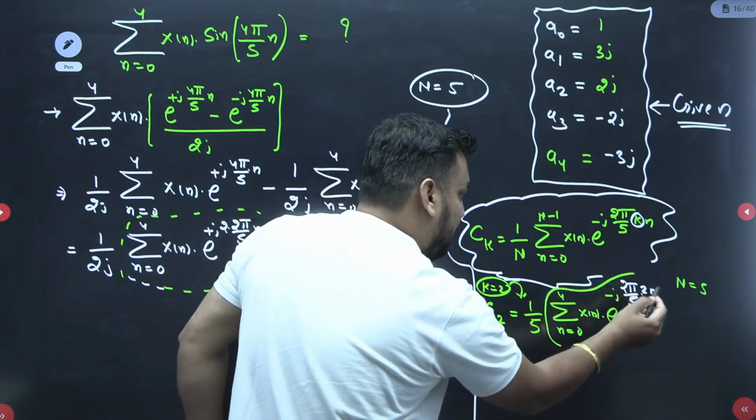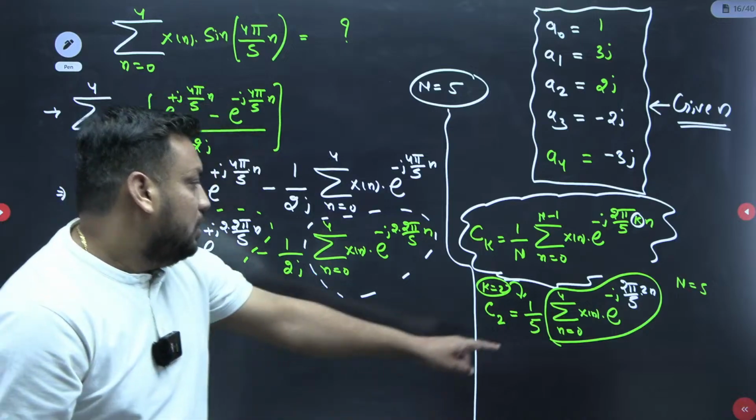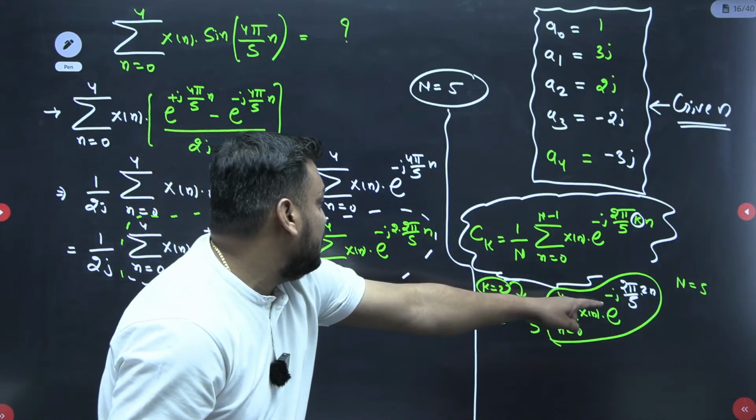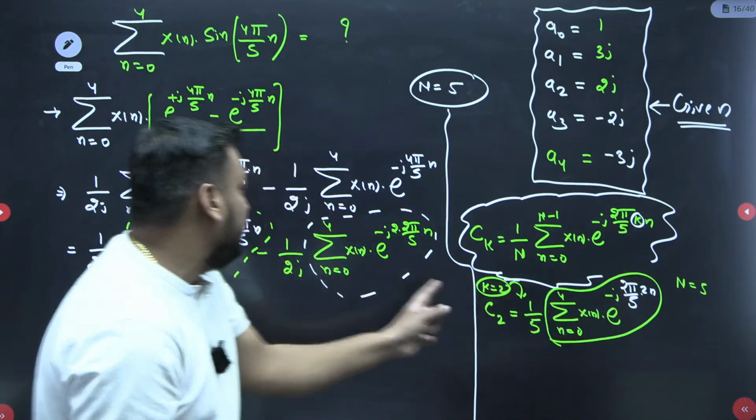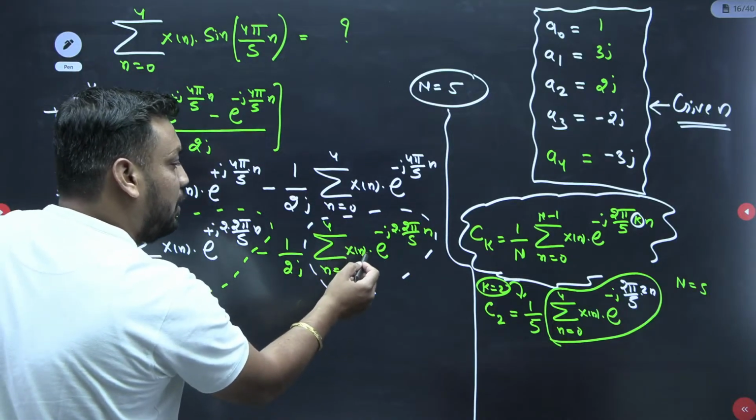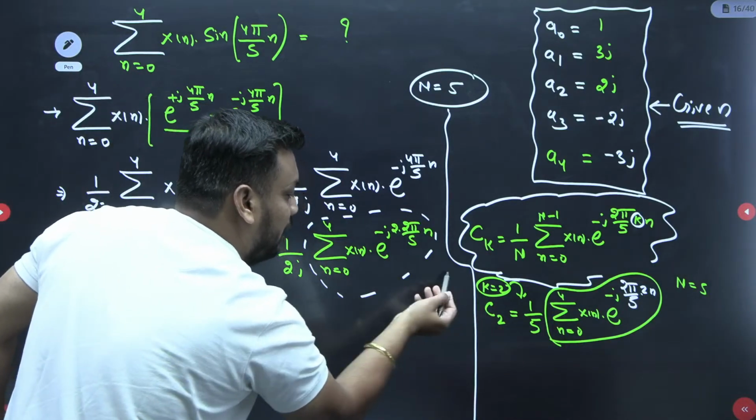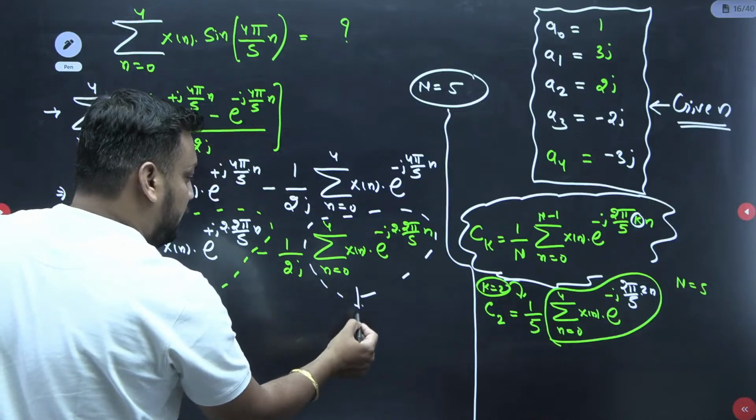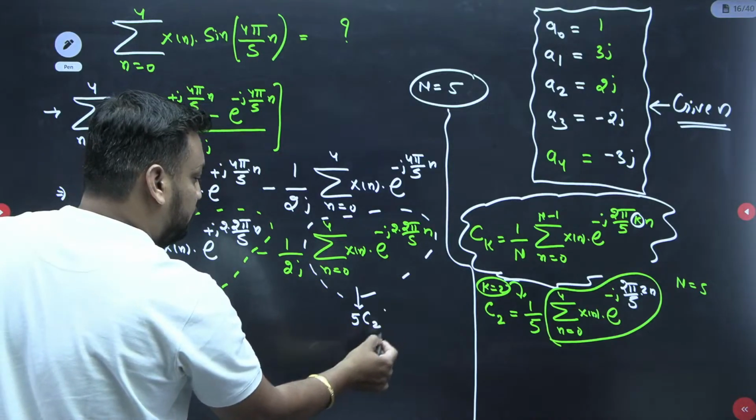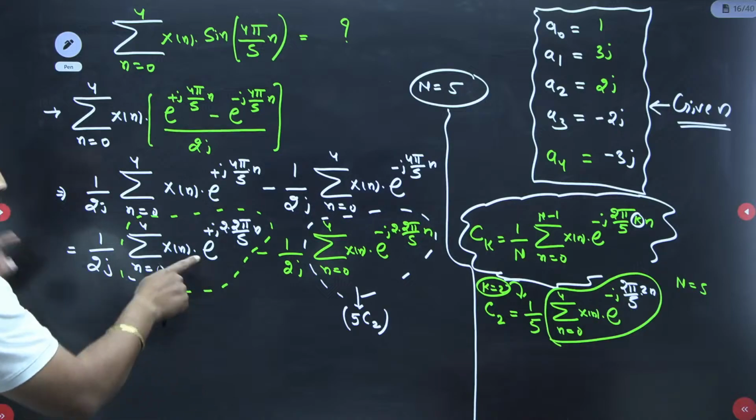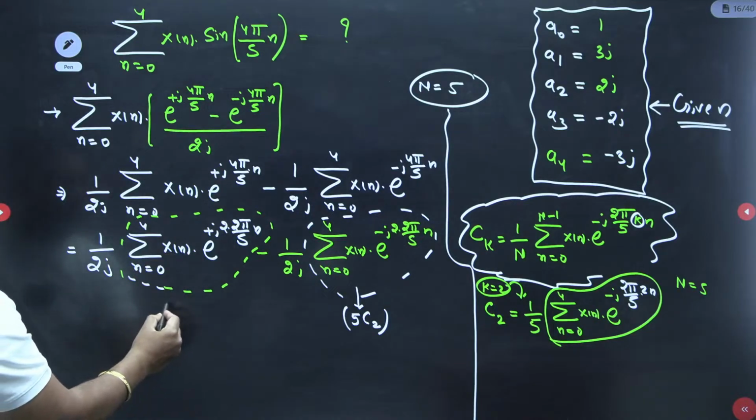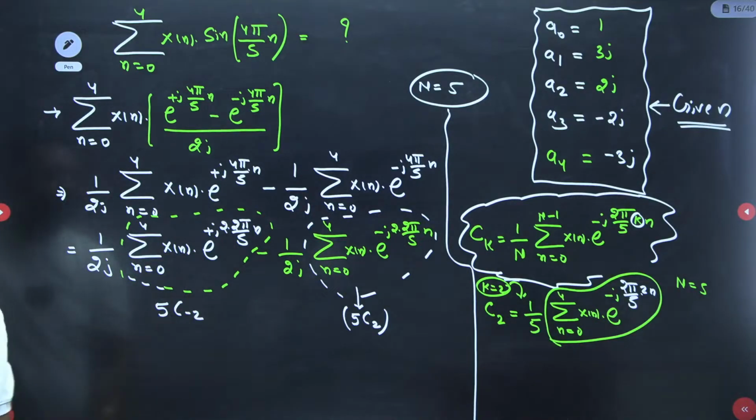Just check this. N equal to 0 to 4, x of n e to the power minus j 2 into 2 pi by 5 into n. It means this is nothing but 5 into C2, after cross multiplying. So this value is nothing but 5 into C2. And similarly, only the sign changes here, so this value is nothing but 5 into C minus 2.